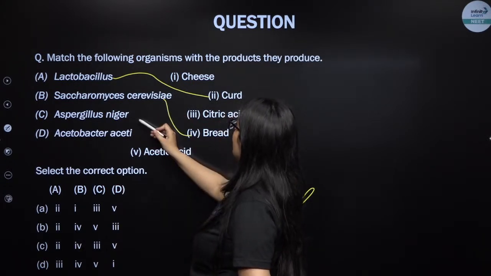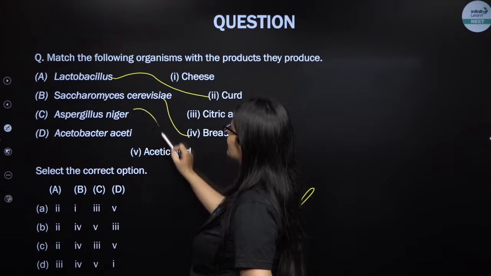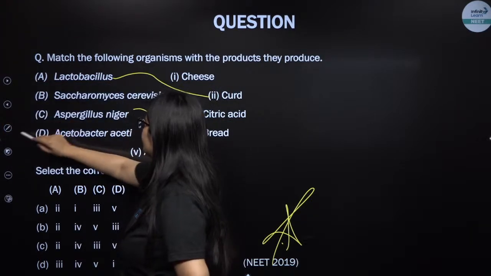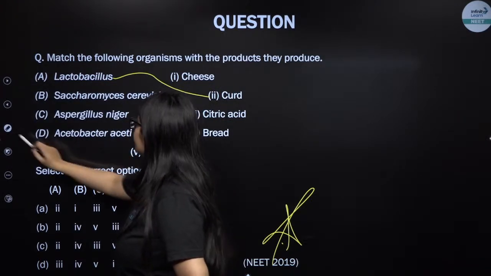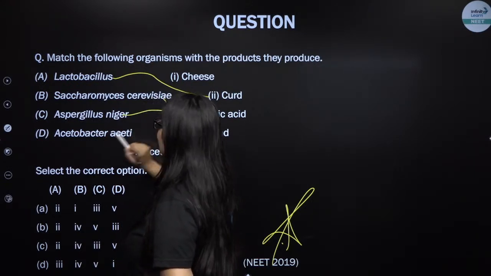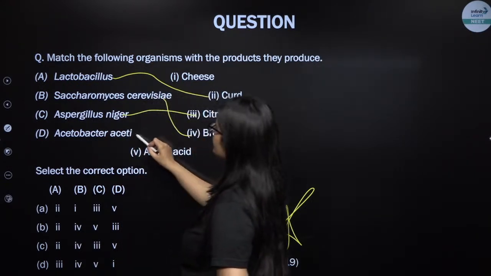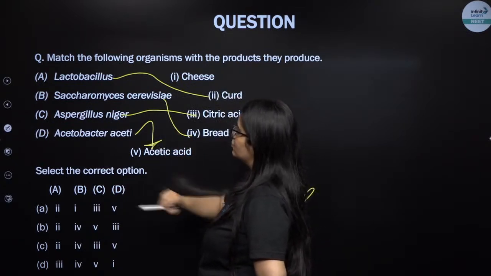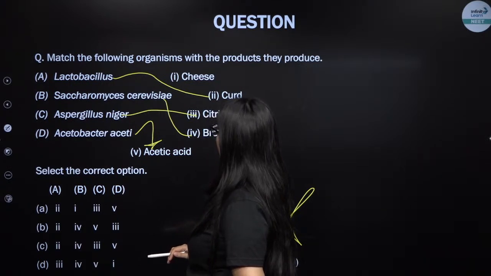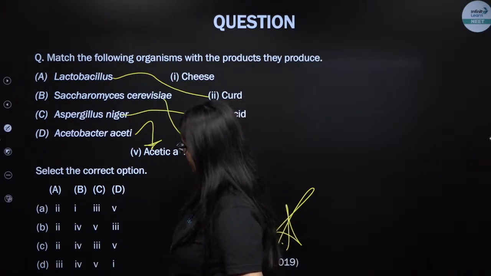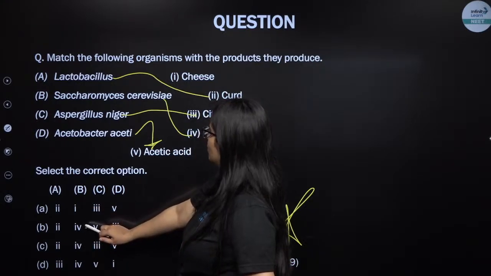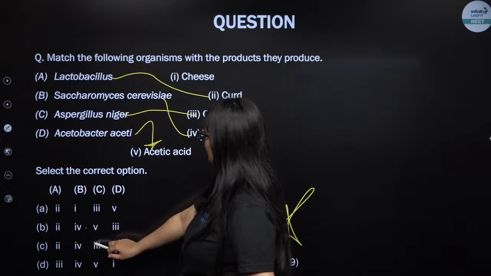Aspergillus niger is a fungus that is going to produce citric acid, and Acetobacter aceti is a bacteria that is going to produce acetic acid. So the answer should be A should go with 2, B should go with 4, C should go with 3, and D should go with 5.